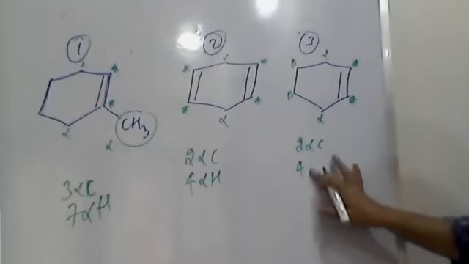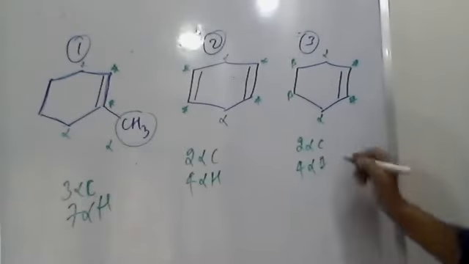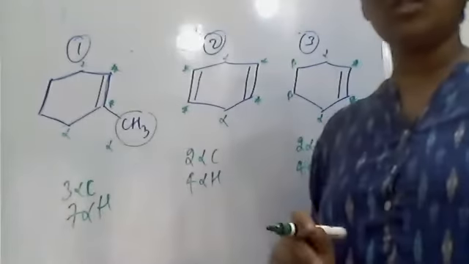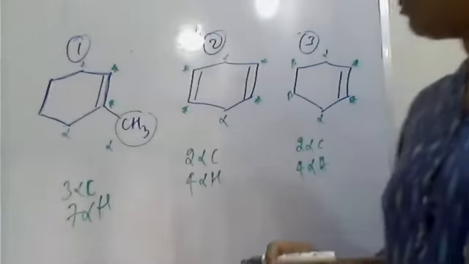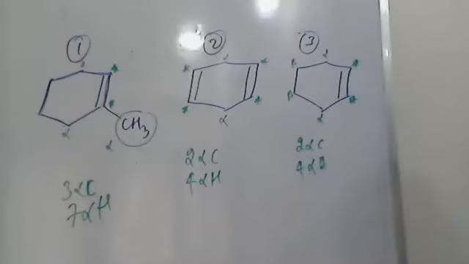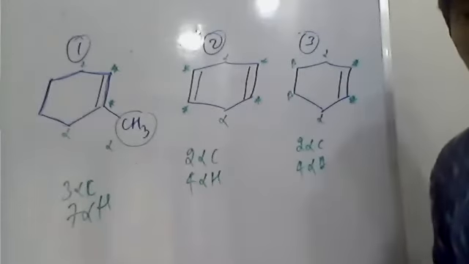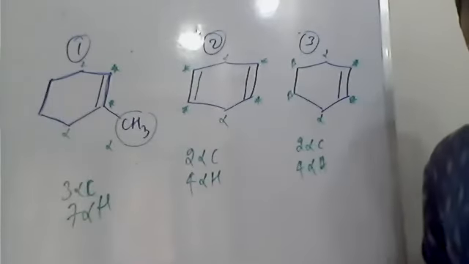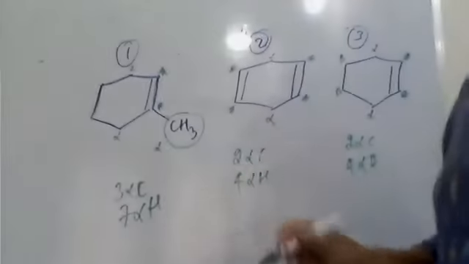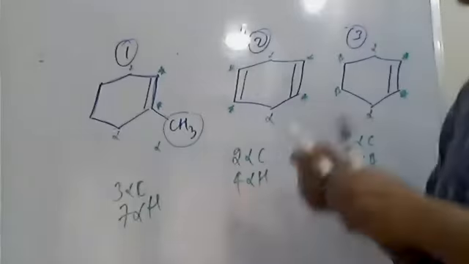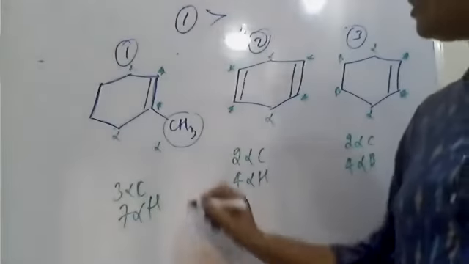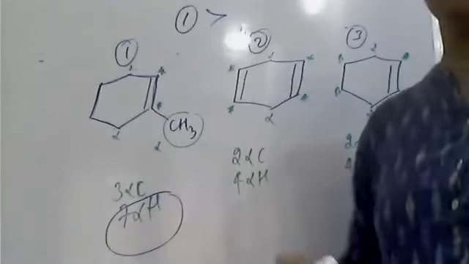So which is most stable among them? Obviously, the first one is most stable. I asked the order. So what is the order here? The first one is more stable because of 7 alpha hydrogens, or 7 hyperconjugation structures.